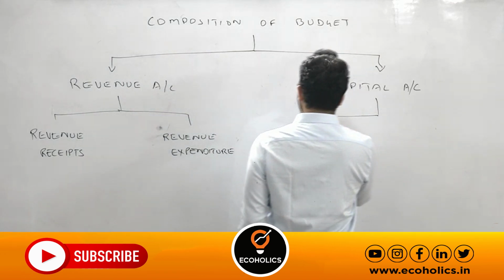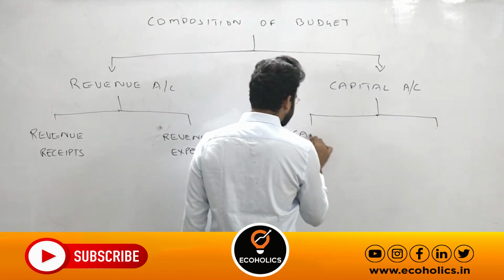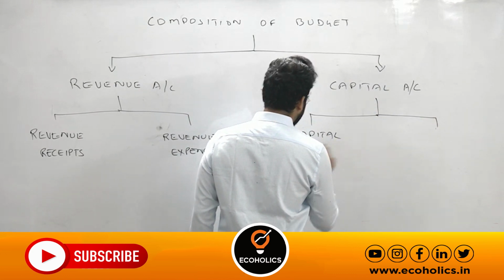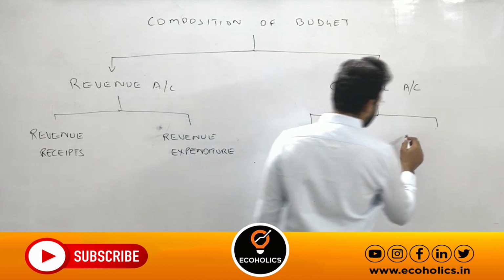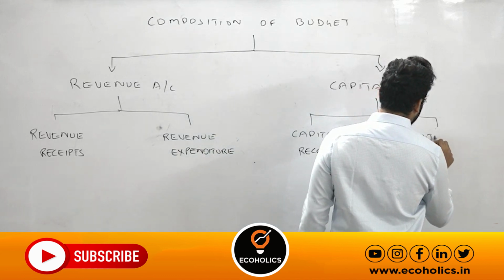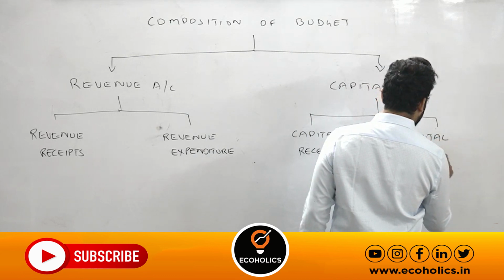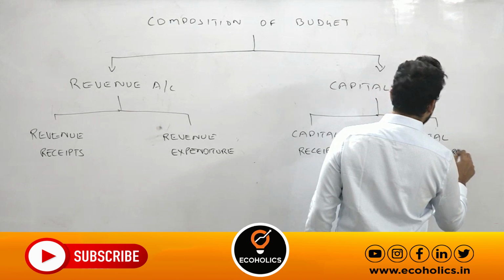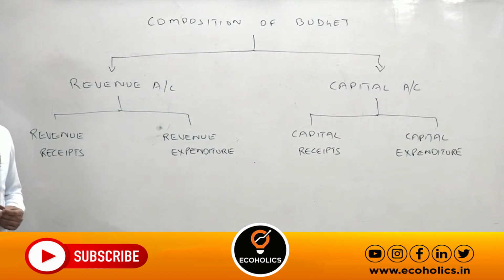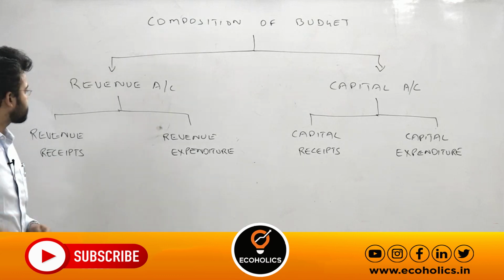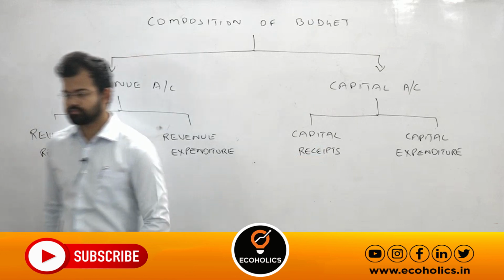Under capital account we have 2 divisions, capital receipts and capital expenditure. So this is the main distinction. First we'll discuss revenue receipts, then revenue expenditure, and so on.